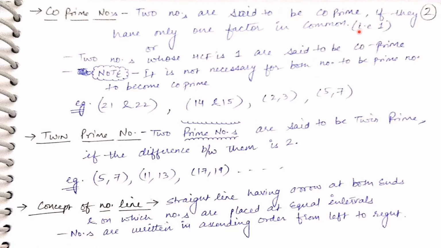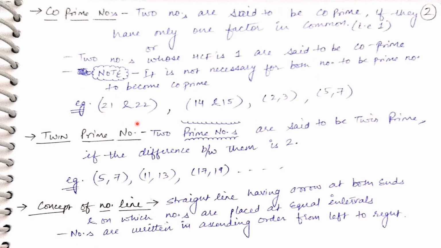Then they are known as co-prime numbers. There is no condition that both should be prime. Or you can say two numbers whose highest common factor is 1 only are said to be co-prime. It is not necessary for both numbers to be prime to become co-prime.